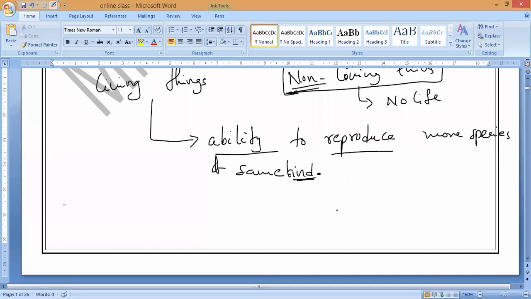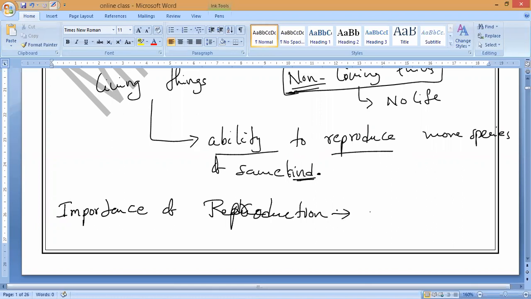That is the importance of reproduction. So what is the importance of reproduction, guys? It is essential for the survival of species on this earth. If there is no reproduction, then there is no survival of a species on this earth. Is it okay, guys? Do you understand?